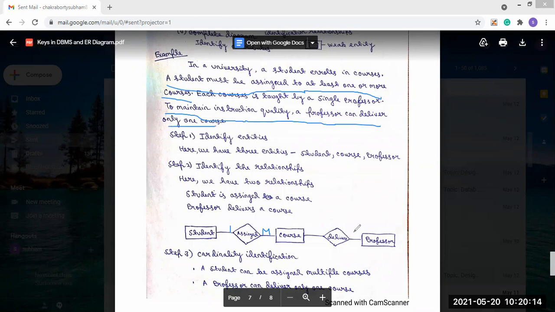That means this will be a 1-to-1 relationship, because the professor can deliver only one course. So that's how we can identify the relationship.